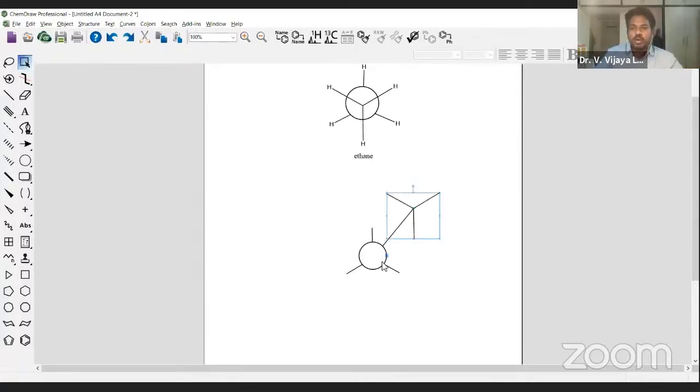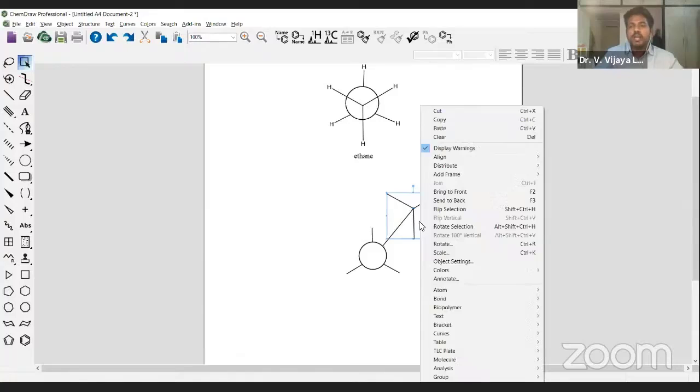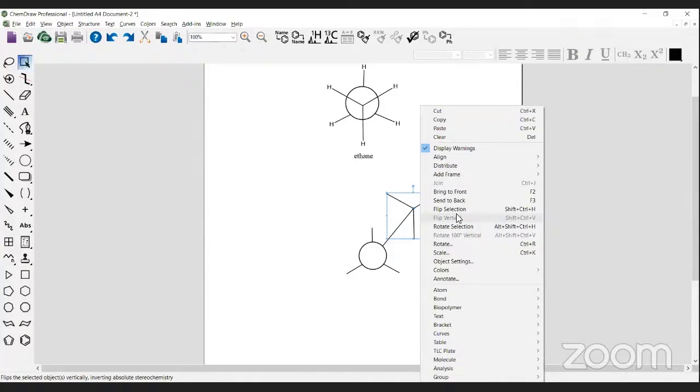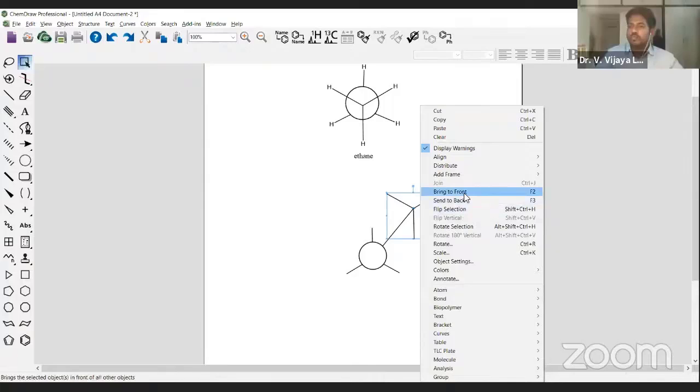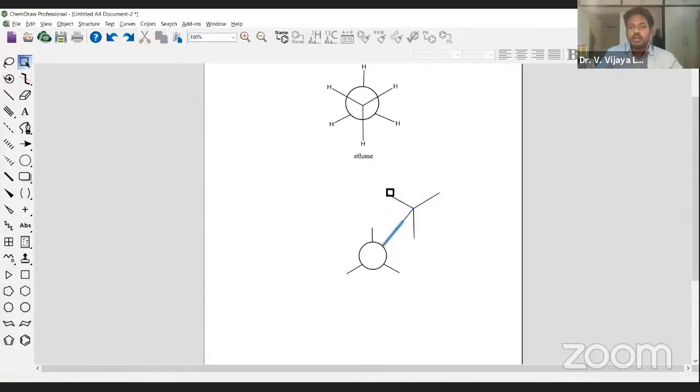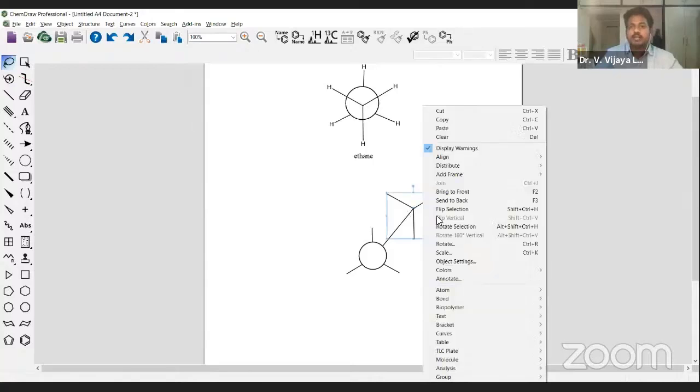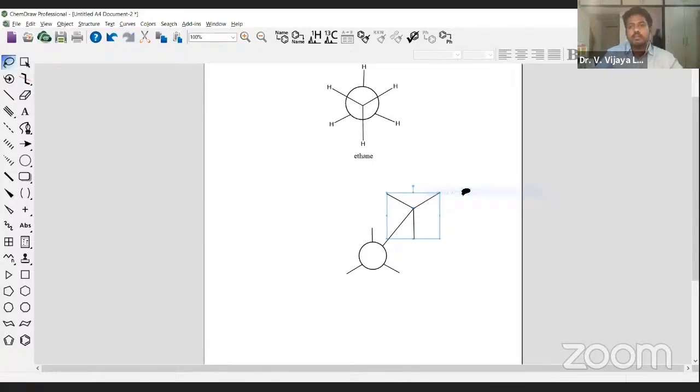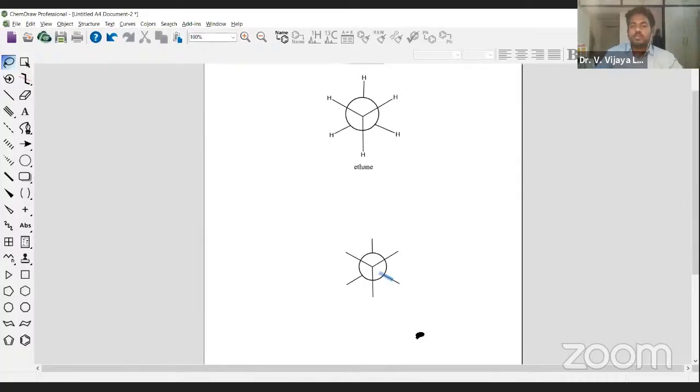Before dragging this moiety onto this, what we need to do is simply right click it and use the option of bring to front. What do you need to do to make it come to the front side? Okay. Let me select this moiety and right click that. Then use the option of bring to front. Once you click, and after that, if you drag it, then automatically it's going to be perfect. Just look at this. Now almost we got the same shape.